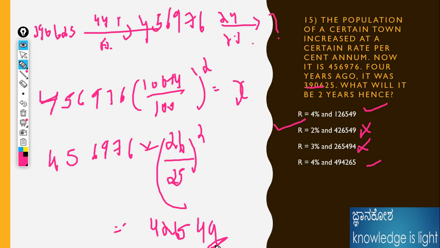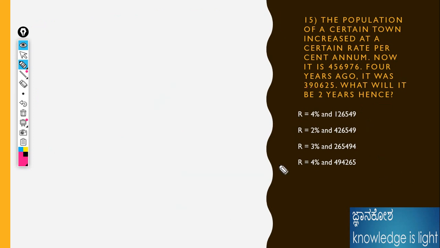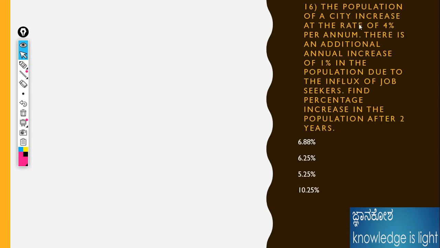Okay, next problem. This is the answer for the previous question: 4%, 494265. Okay, next problem, friends. The population of the city is increased at a rate of 4% per annum. There is an addition of annual increase of 1% of the population due to influx of job seekers. Find the percentage increase of the population after 2 years.